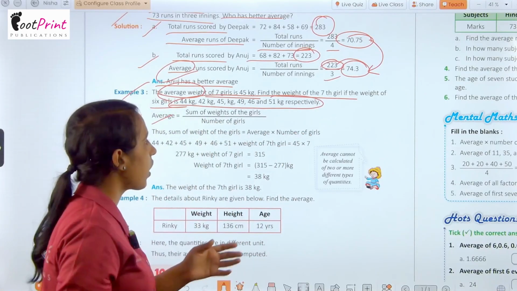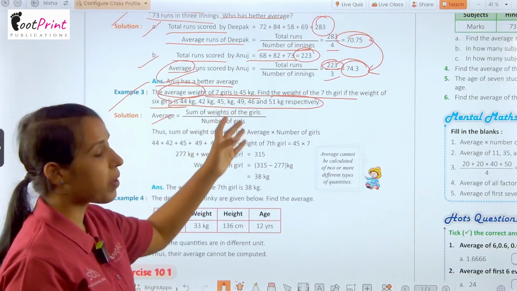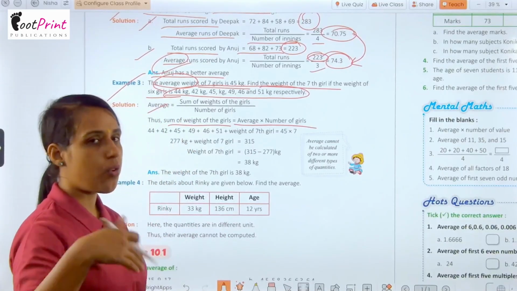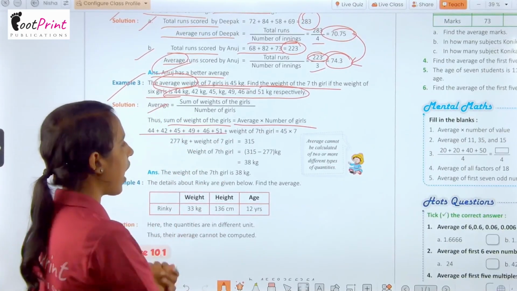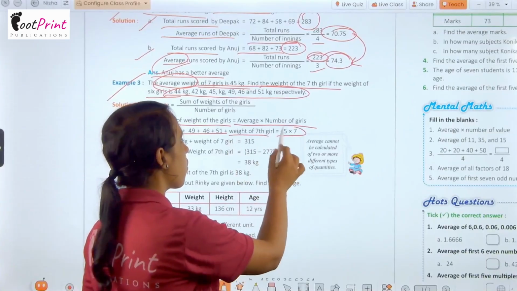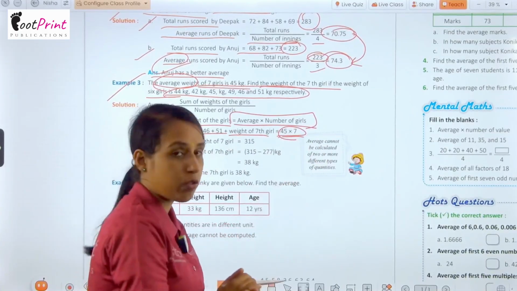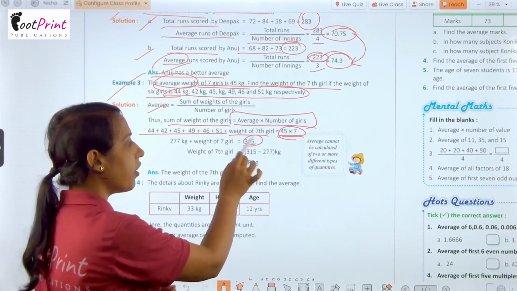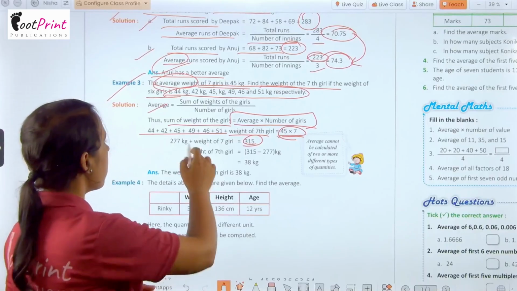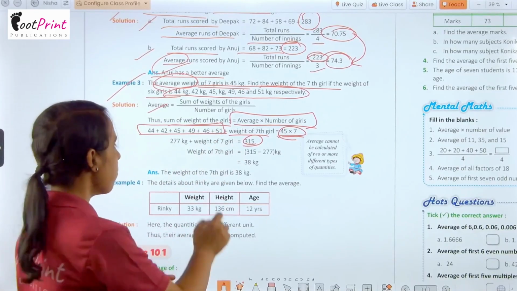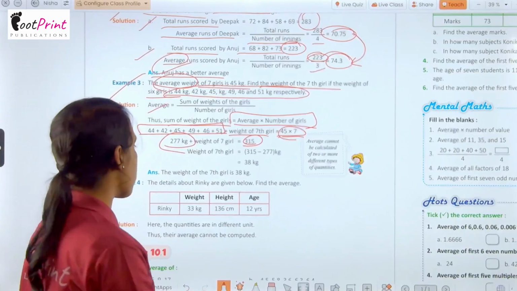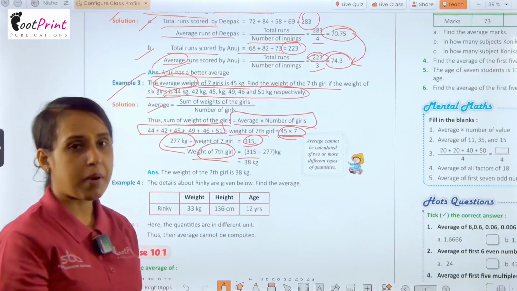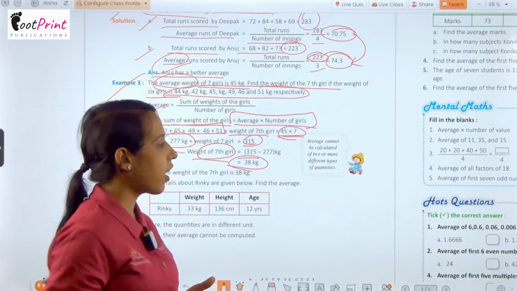Okay, so average, we know that sum of weights of the girls upon number of girls. So thus the sum of weight of the girls will be equal to average into number of girls. So here sum we have this, and weight of 7 girls equals to average, we have 45 into 7. So the total weight is 315 kg. Okay, and weight of 6 girls we have 277 kg, and we have to find out the weight of 7th girl. So for that 315 kilogram minus 277 kilogram, so we get the answer 38 kilogram.